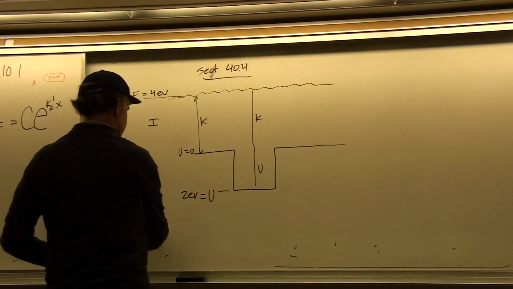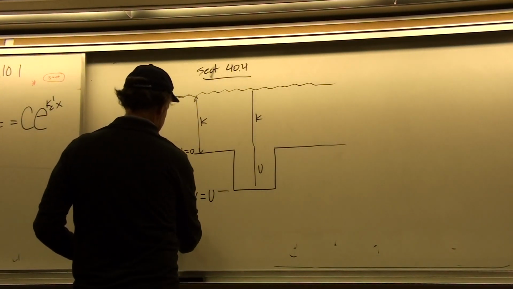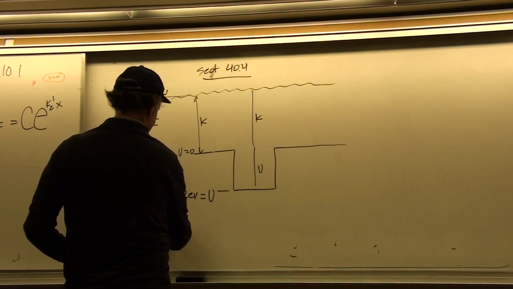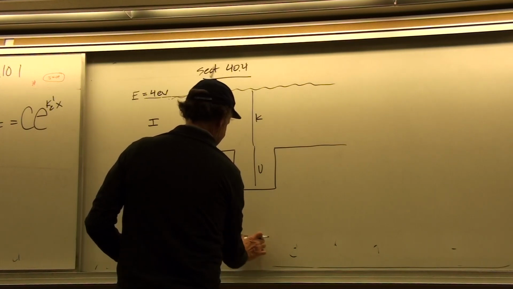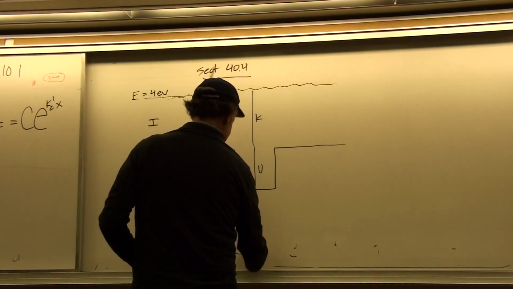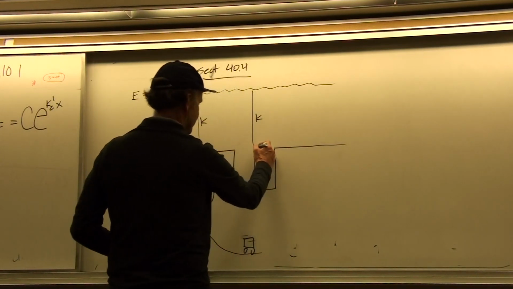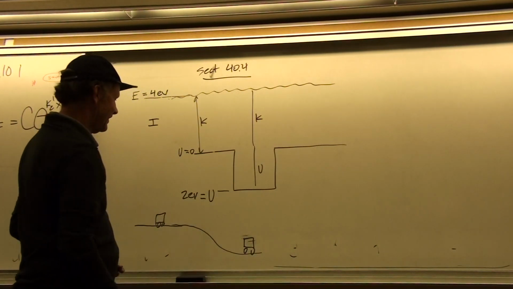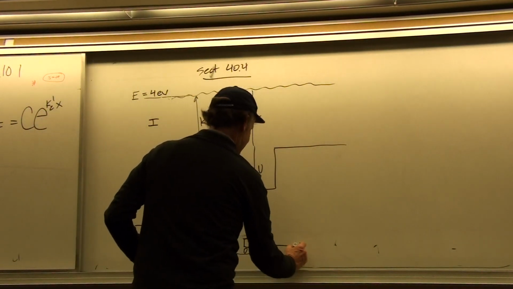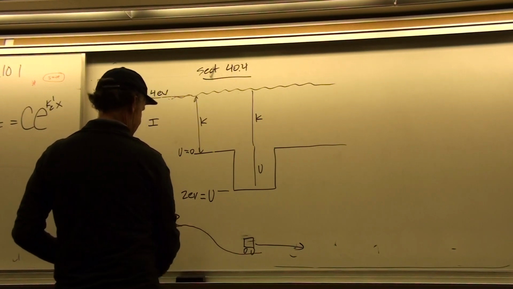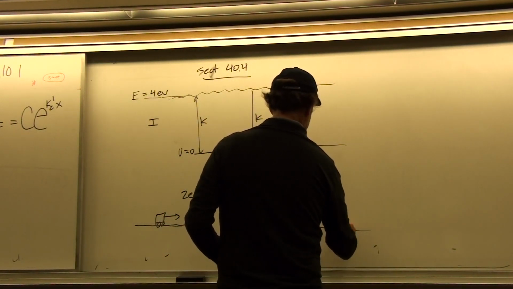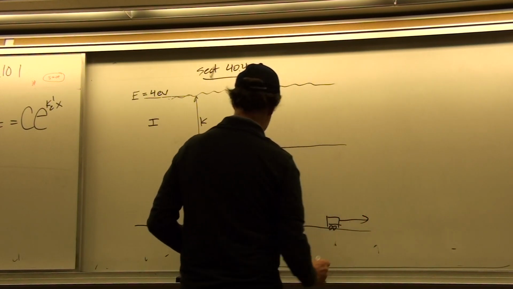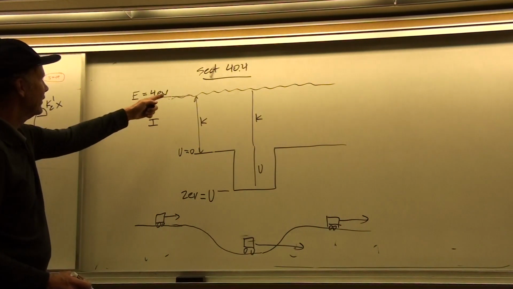So you could imagine this like a mass that's moving along like this, and then it goes into a ditch like that. Okay, it's going to be going even faster because that potential energy is turned into kinetic energy. So it's going to go faster here than it was here. And then it comes back out on this side, and then it's going to slow back down to its original value.